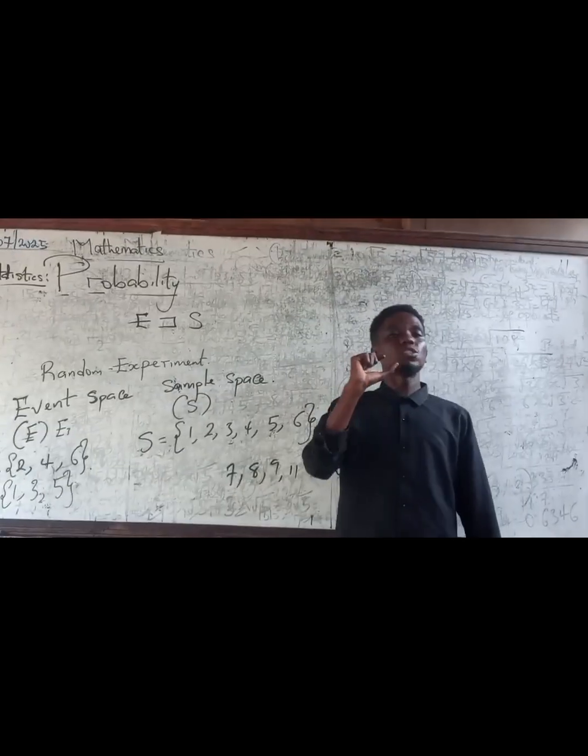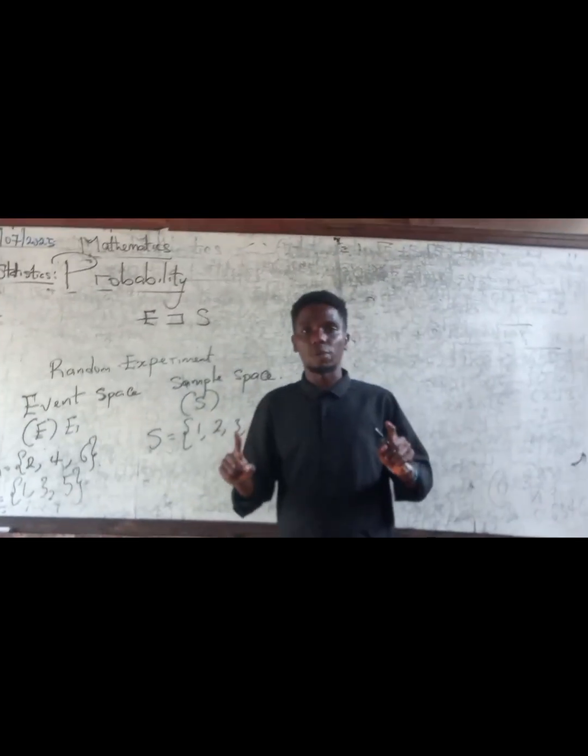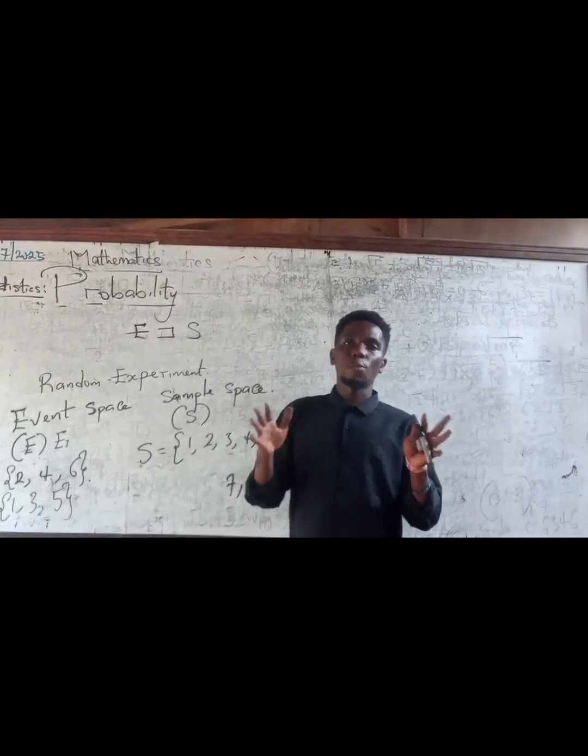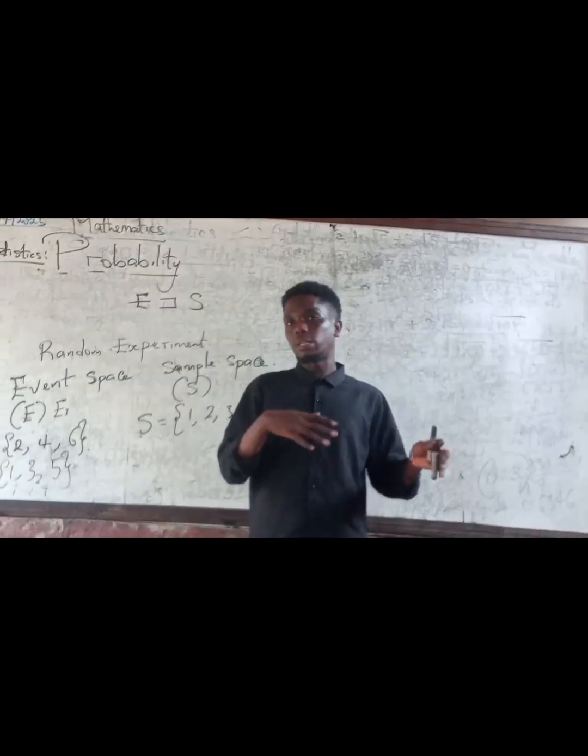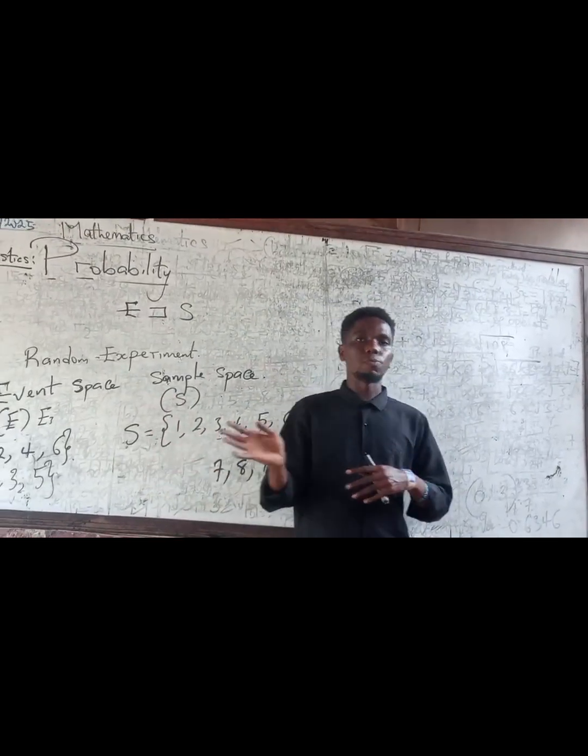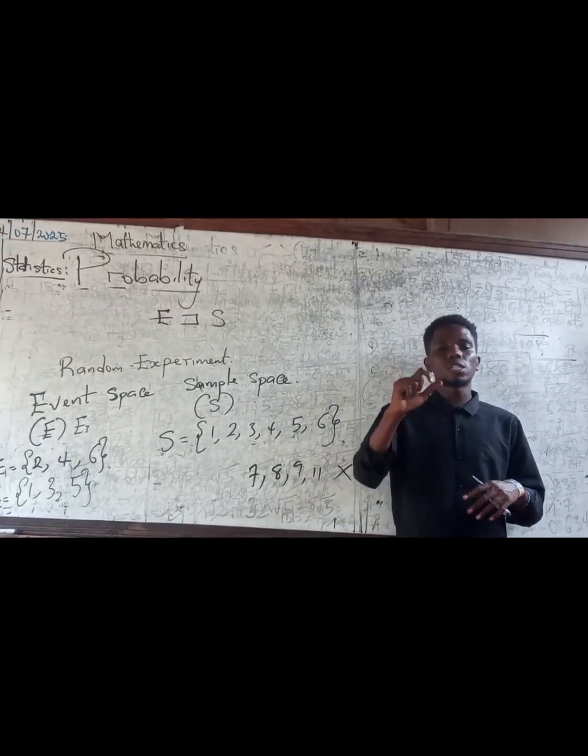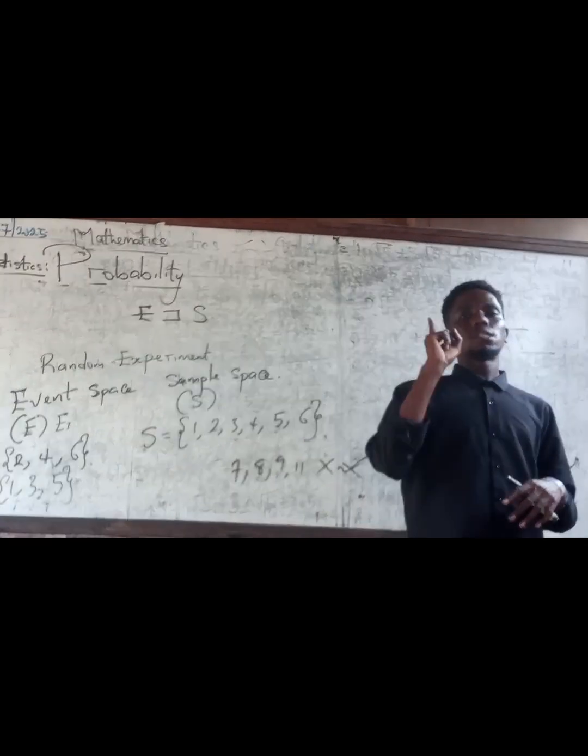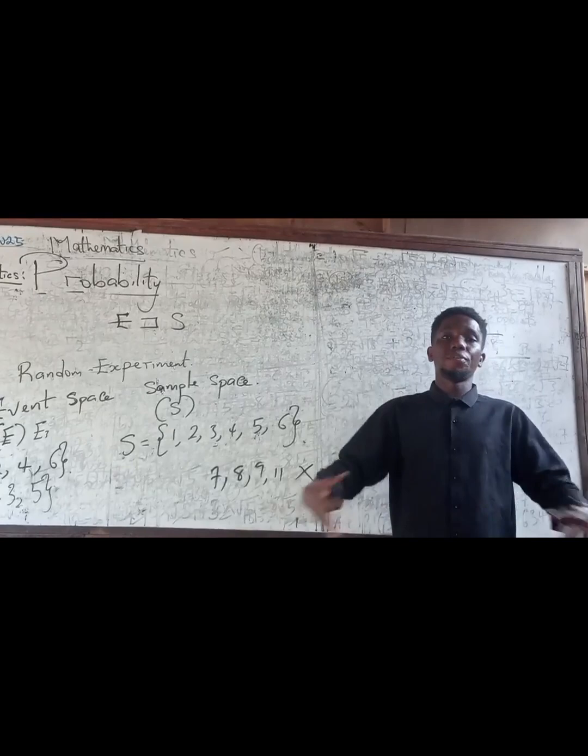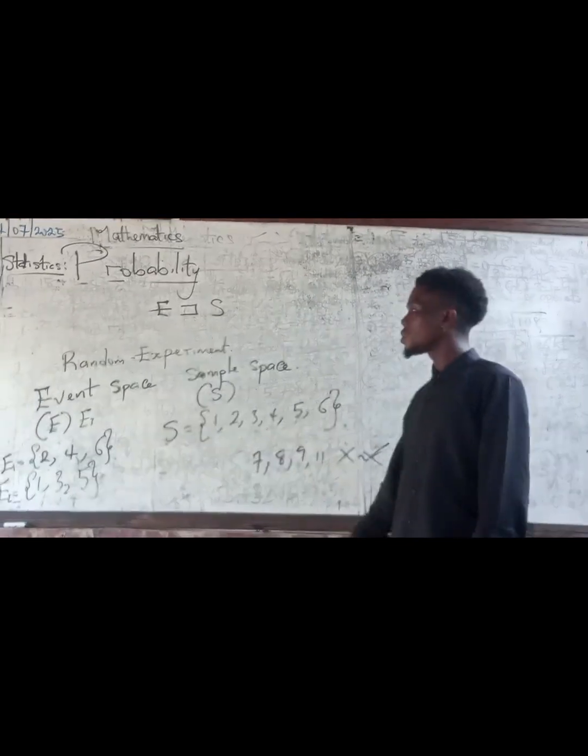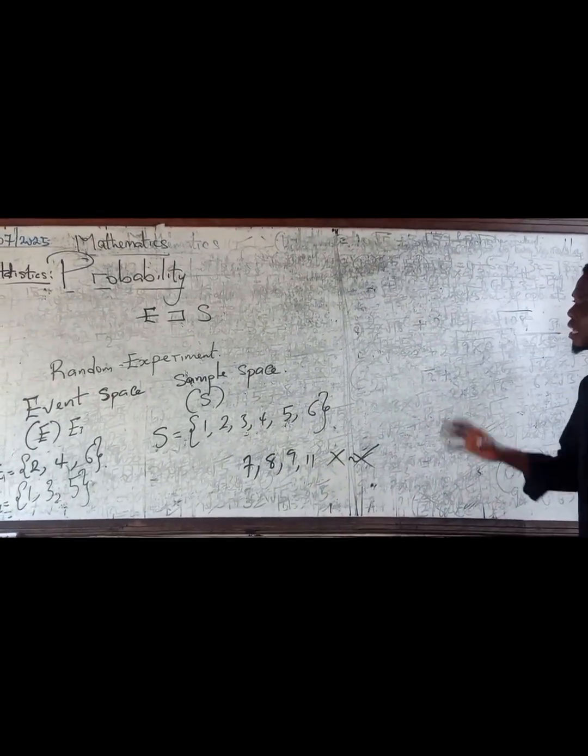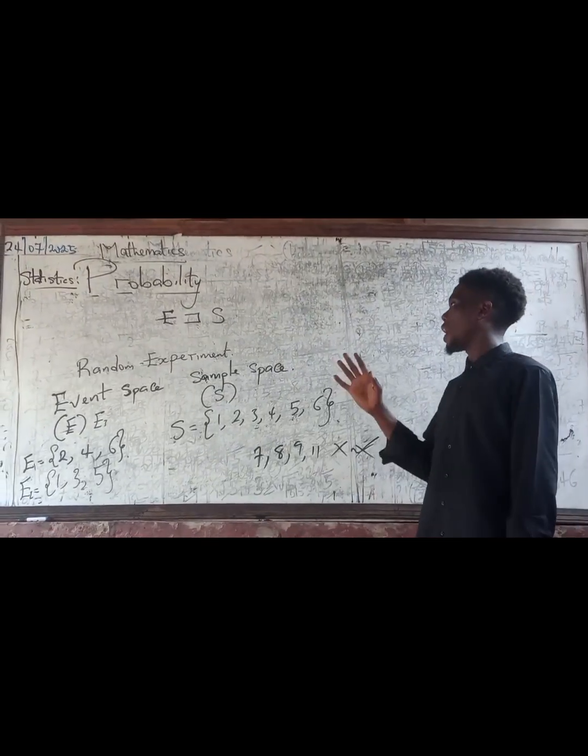So please, in one random experiment, except in cases where you have a combination of 2 random experiments, where you can have more sample spaces, you just have one sample space, then you can have various event spaces. Now that we've established this, let's see some practice questions and apply this concept.